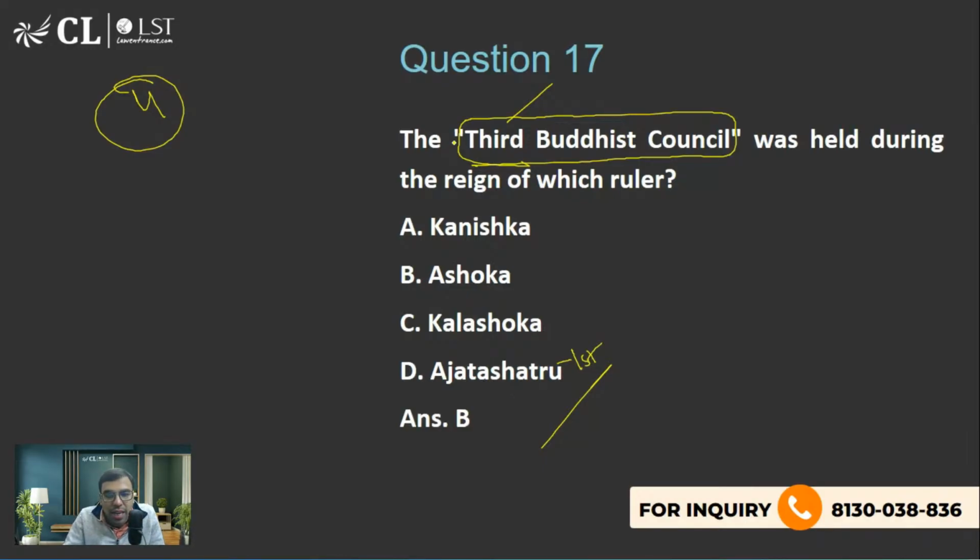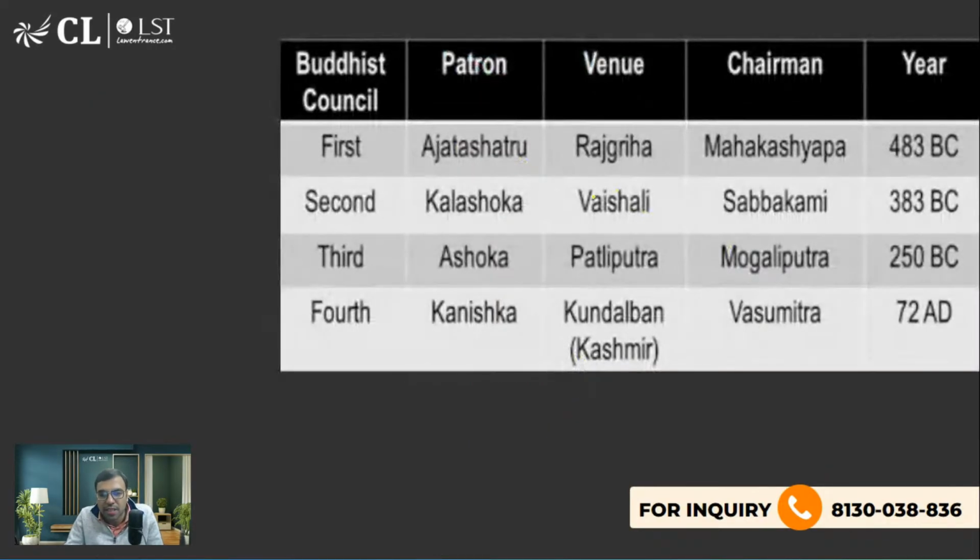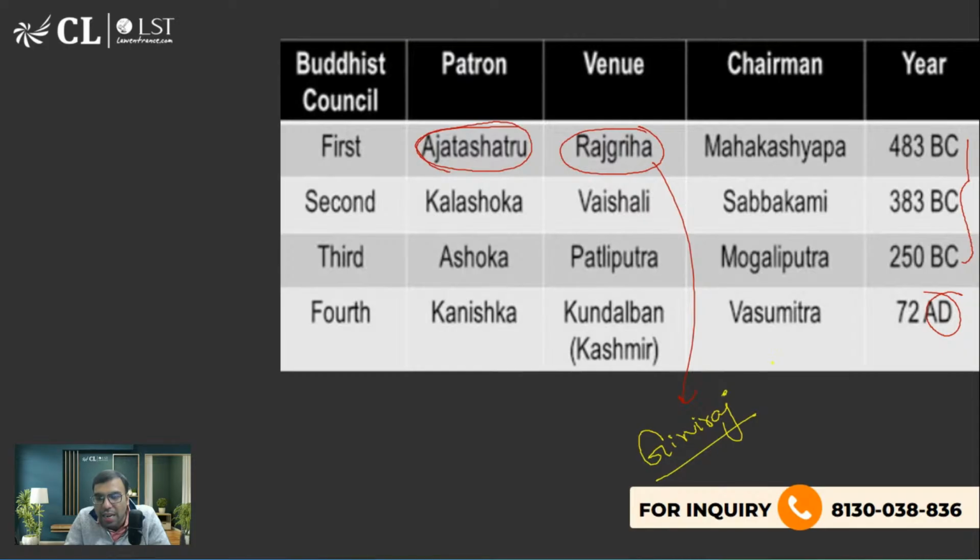Patliputra, great. The right answer is option B, at Patliputra. Today it is called Patna. So B is the right answer. You can see, these are the four Buddhist councils which are very much asked in the exam. The first, BC means before Christ, this is AD. So the first Buddhist council, Ajatashatru was the king, and Rajgriha, also called Girivraj, or Rajgriha in Nalanda district today.